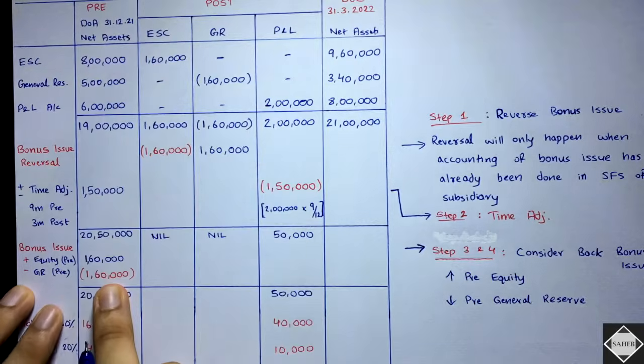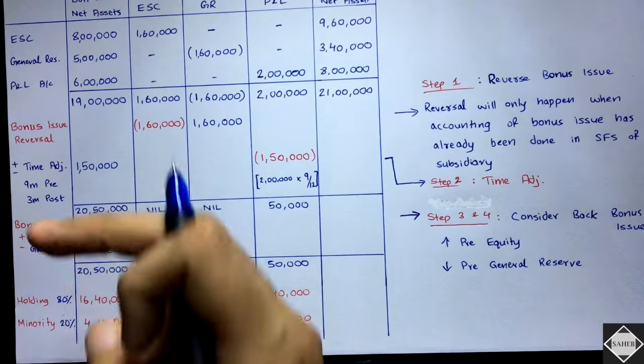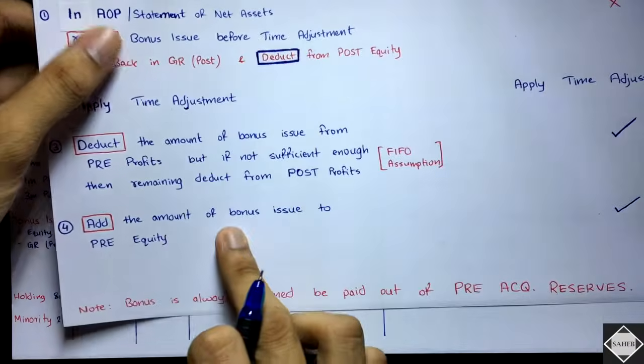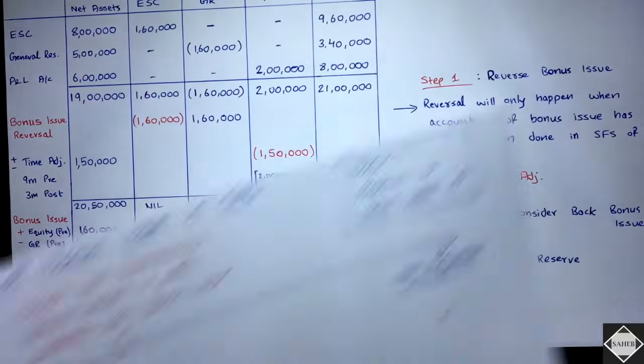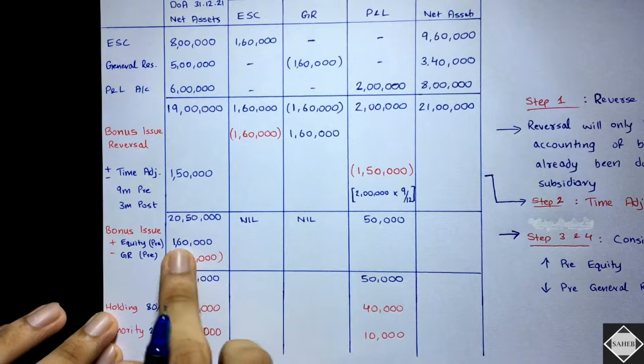So minus GR, I mean pre-acquisition general reserve you can say, but it doesn't matter. You will only deduct from over here 1,60,000. Okay, 1,60,000 minus, and you will add back, you will increase the equity. See here, add the amount of bonus issue to pre-equity. That means in the pre-acquisition net asset, in this column you will add back 1,60,000.